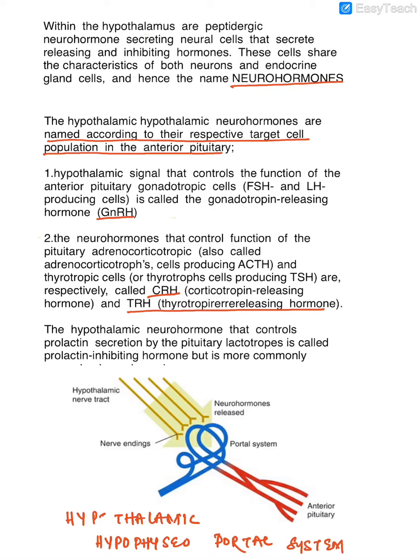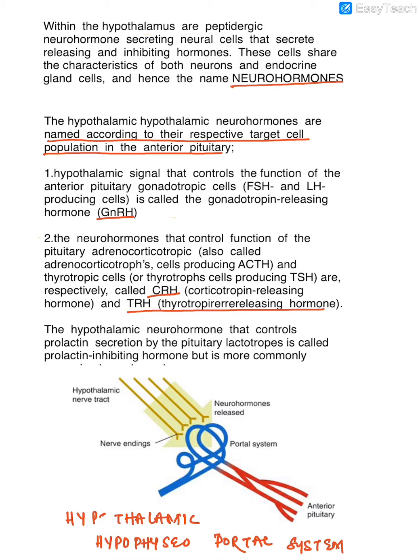Now the hypothalamic neurohormones are named according to the respective target cell population on which they act in the anterior pituitary. So the hypothalamic signal that controls the function of the anterior pituitary gonadotrophic cells, the FSH and LH producing cells, is called the gonadotrophin releasing hormone, GnRH.